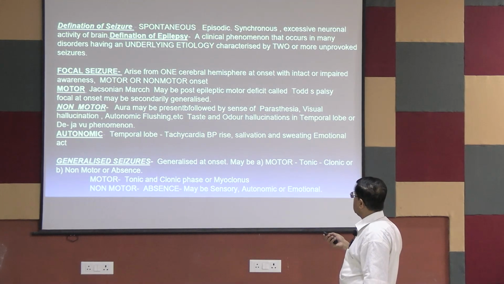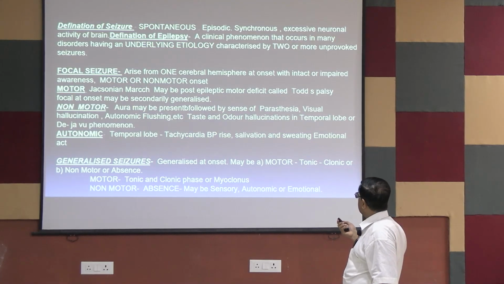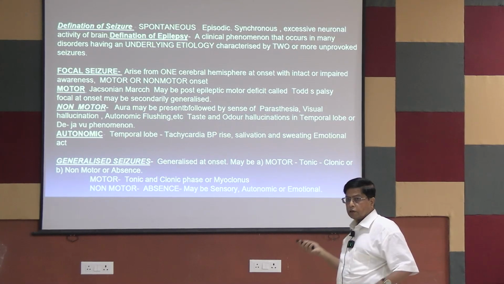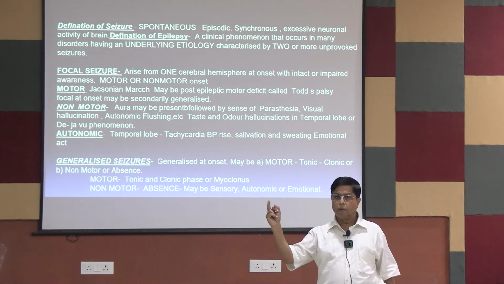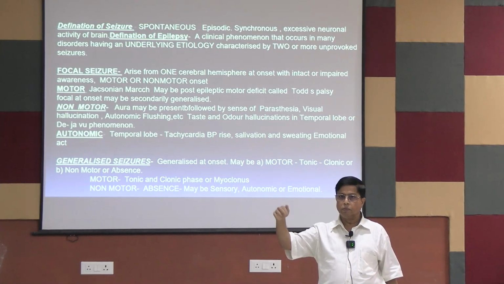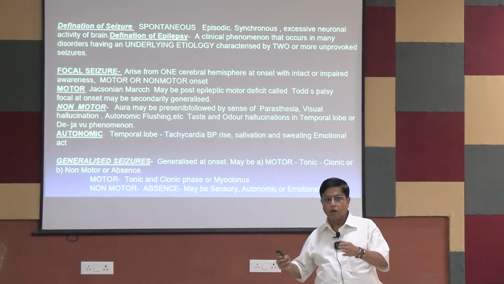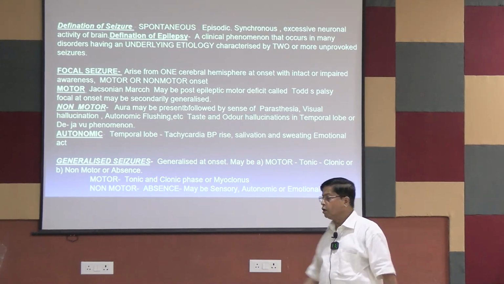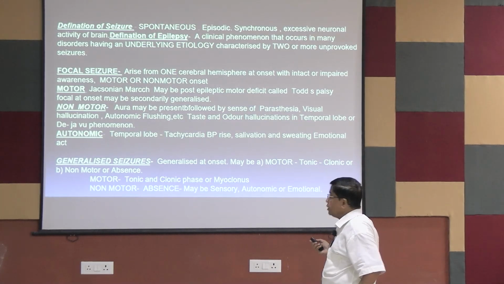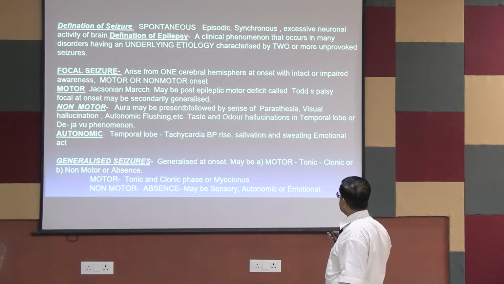Like focal seizure, then it may be motor. I have told you Jacksonian march. Suppose a patient started a seizure like this, just a single finger movement. Then the whole hand starts moving gradually. Then one side of the body starts moving like this. So it is called Jacksonian march. It is marching from the very peripheral part to the proximal part. It is called Jacksonian march. It is very typical of focal seizure, focal motor seizure.